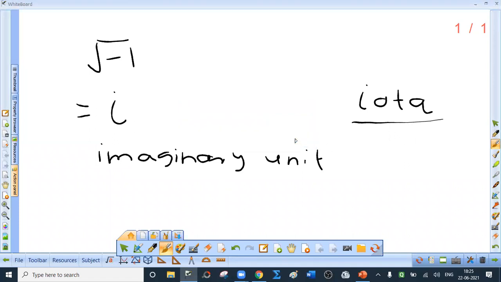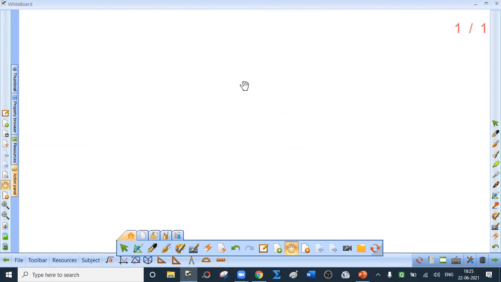Now, as i equal to root of minus 1, what will be i square? i square is nothing but minus 1. Is that clear? Good. Now we are in a position to define. First, I'll tell you the definition of imaginary number, and then we will define complex number. A number of the type, you have to listen to me, do not write. I'm going to upload a file in which you will find all these things.